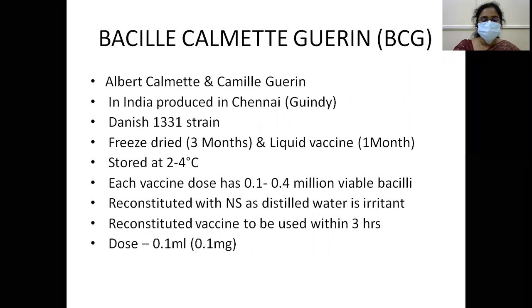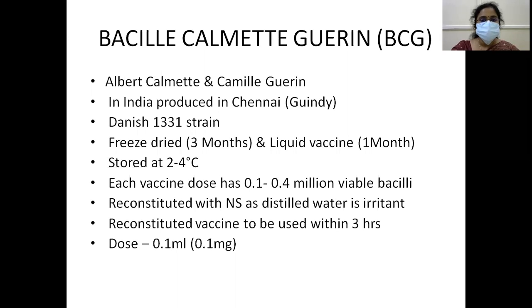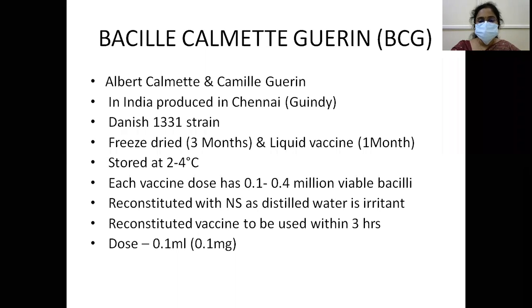Coming to the vaccine, Albert Calmette and Camille Guerin are the pioneers who invented the BCG vaccine. In India, it is produced in Chennai, at the Guindy Institute. The strain used is the Danish 1331 strain. It is a freeze-dried vaccine or liquid vaccine. It is stored at 2 to 8 degrees centigrade.